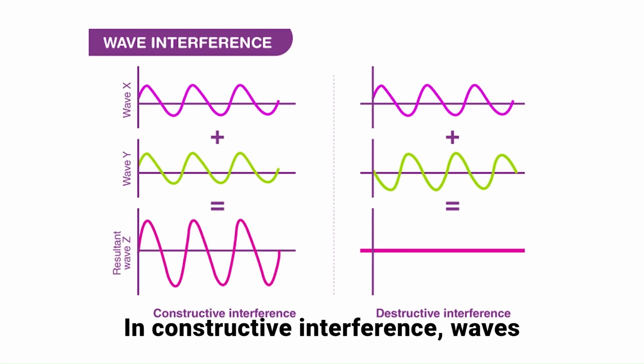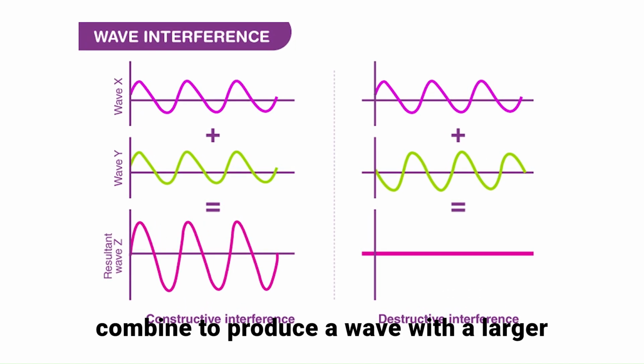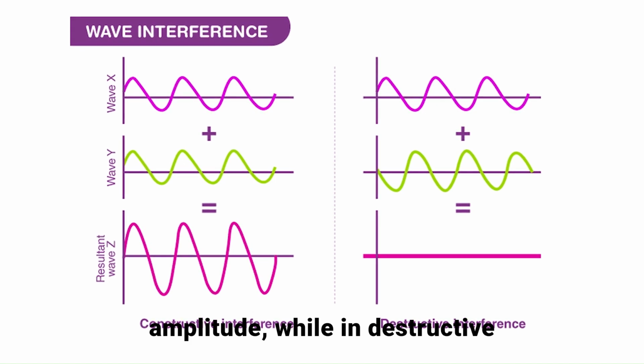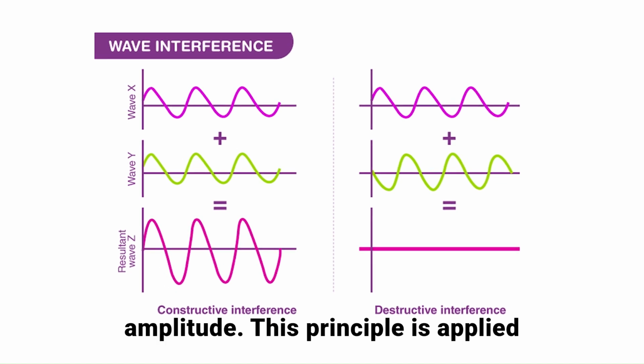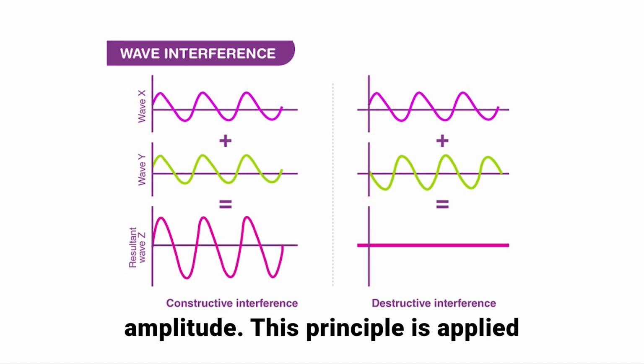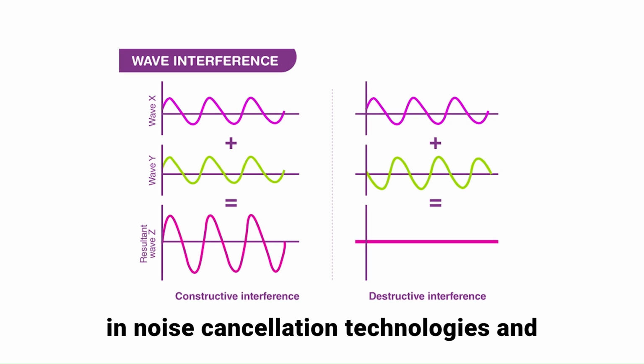In constructive interference, waves combine to produce a wave with a larger amplitude, while in destructive interference, waves cancel each other out, resulting in a smaller or null amplitude. This principle is applied in noise cancellation technologies and the formation of standing waves.